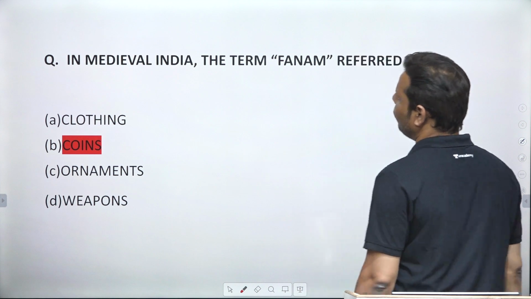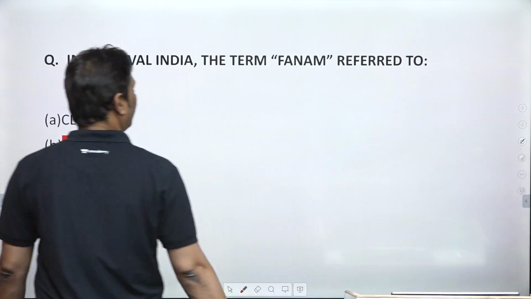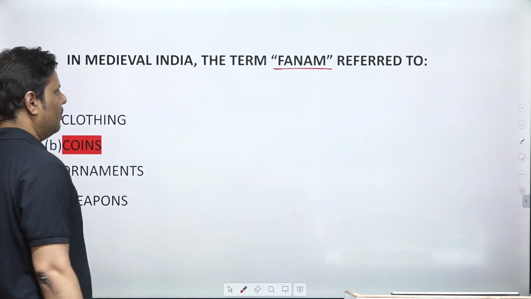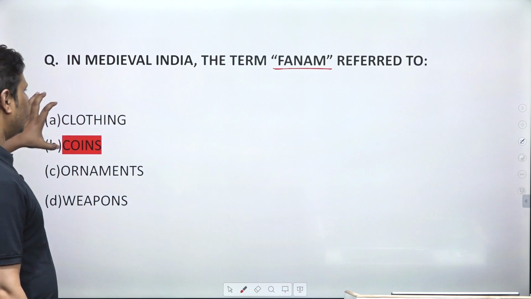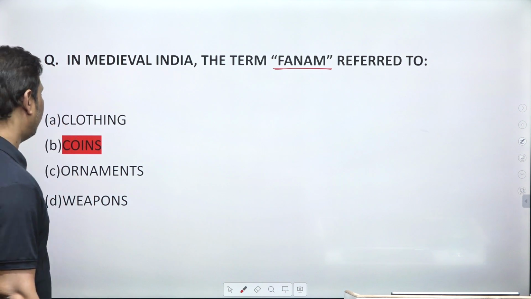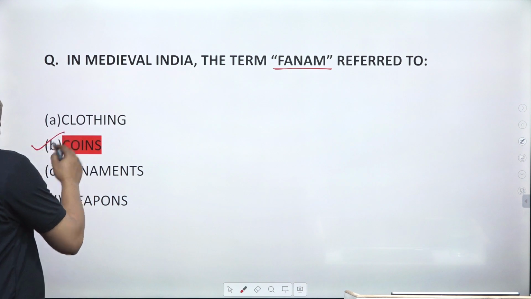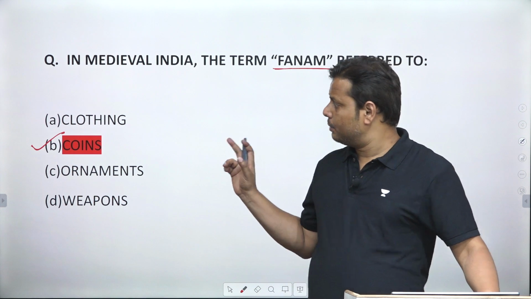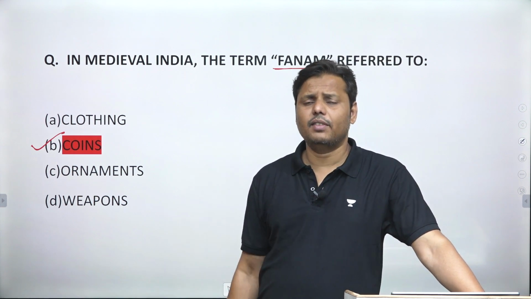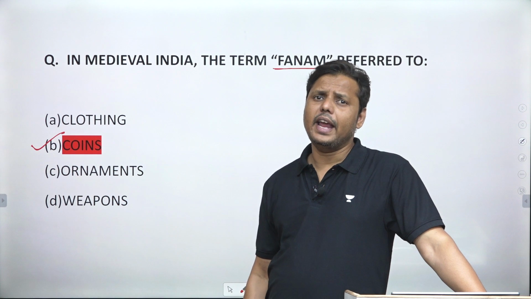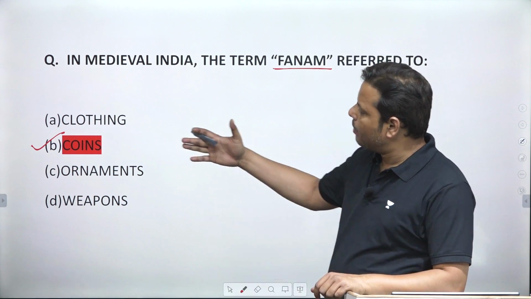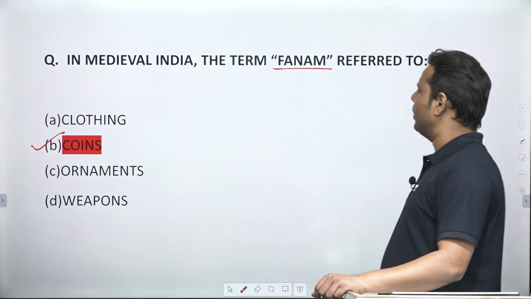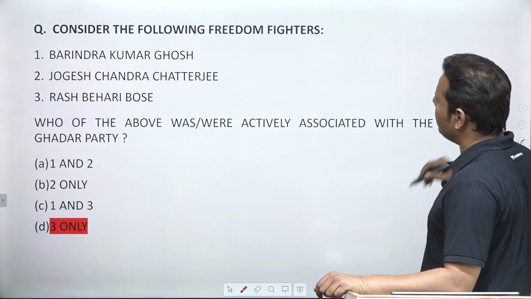Okay, let's move to the next question. Again, in medieval India, the term fanam referred to. Now, there are two terms which have been asked this time from medieval. So the term fanam has been asked. Basically the term refers to coins. It's a coin used during the medieval era, specifically in the Travancore region. This particular coin, mostly gold and silver, was around 1/8 of a rupee, and it remained in use till Indian independence. So that's the reason this question has been asked. I think it's a very genuine question.